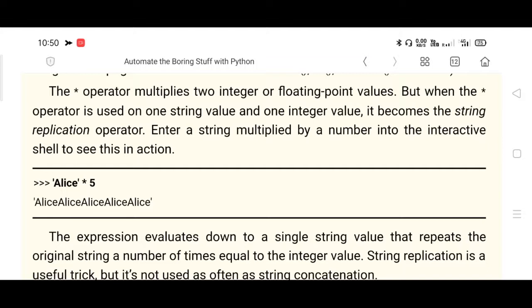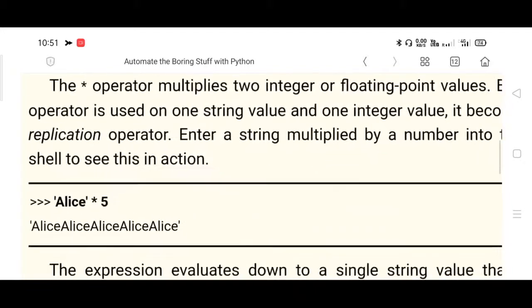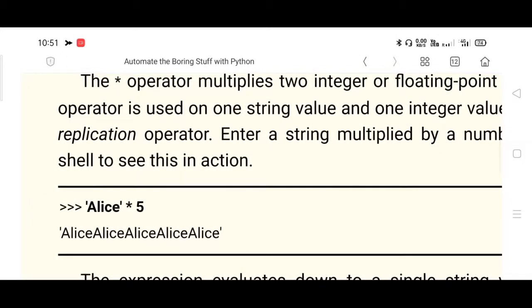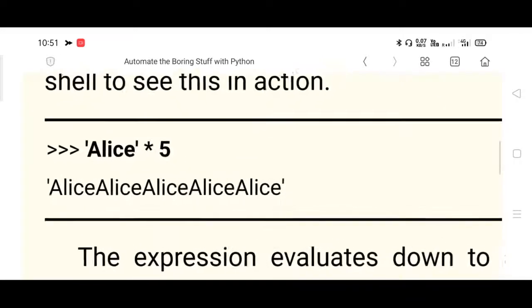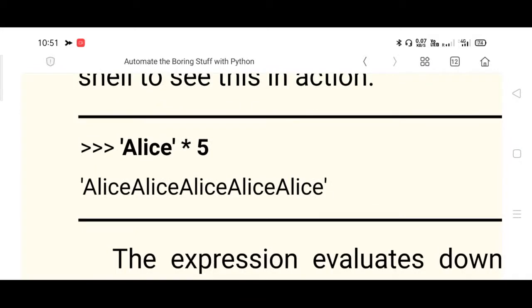But in case of string replication, you can do that with the help of asterisk. One string followed by the asterisk symbol for multiplication, and another integer value. You give that many number of times multiplication, or replication, it is called, obtained. Please try to understand this statement. Alias is a string, it is replicated for how many number of times? 5 times, because you are multiplying it with an integer, not addition.